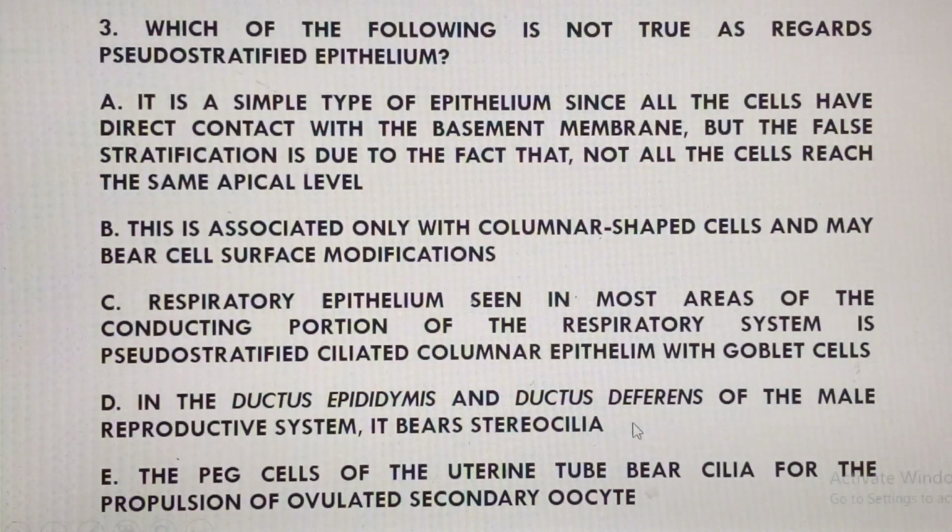Now, option E says the peg cells of the uterine tube bear cilia for the propulsion of the ovulated secondary oocyte. Now, one thing is that after ovulation in the ovary, the oocyte will have to be propelled into, of course, the uterine tube, actually into the ampulla of the uterine tube for possible fertilization by the functional sperm cell. But what is happening is that propulsion is done by what we call the tall ciliated cells in the uterine tube. Okay, we will get to the uterine tube.